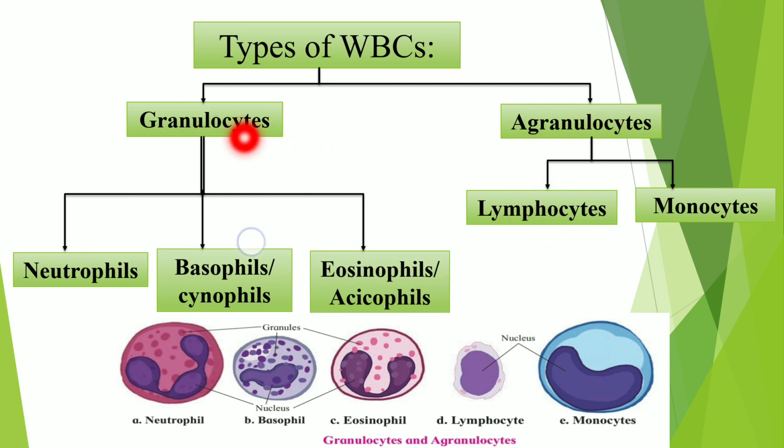So these granulocytes are again divided into three types. One of them is neutrophils, second basophils or cyanophils, and third acidophils or eosinophils. Like this, agranulocytes also have two types, lymphocytes and monocytes.